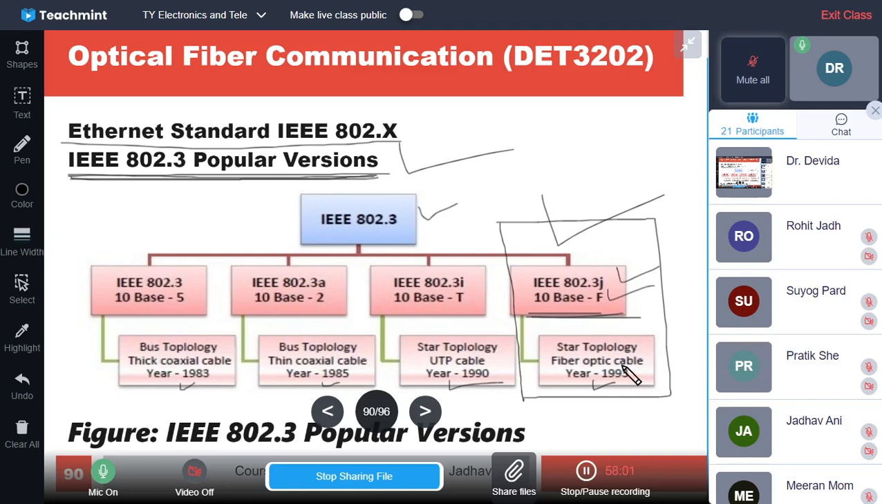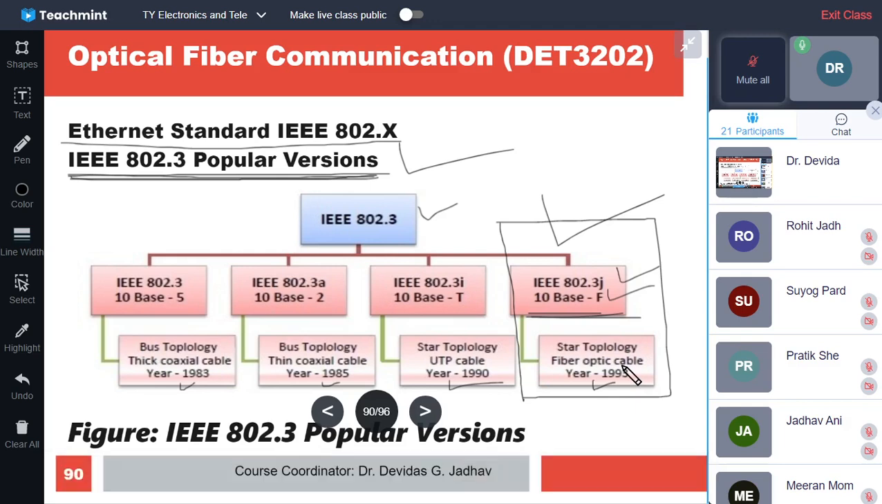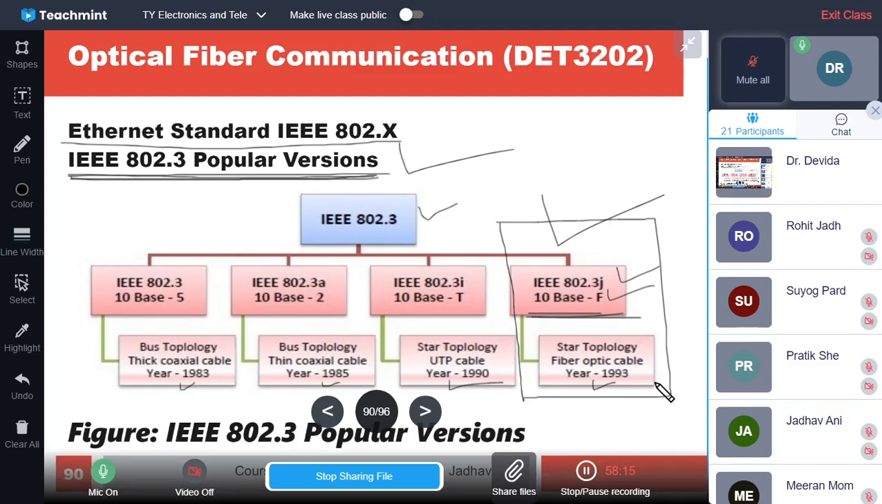And what the framing is, what the packeting is, these rules are there. Then the medium is different, then the MAC rules will be different, and the physical layer rules will be different, and all these changes are adopted, and a new standard is developed, and that standard is IEEE 802.3J, and it has 10 base F, 10 Mbps baseband medium, and F is fiber, and this is used in star topology.